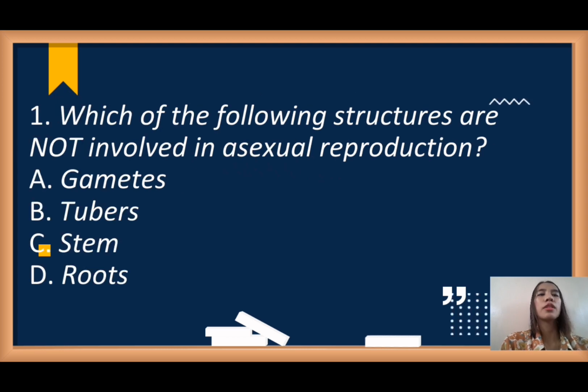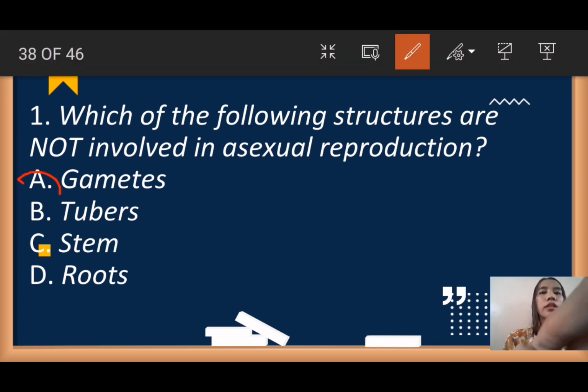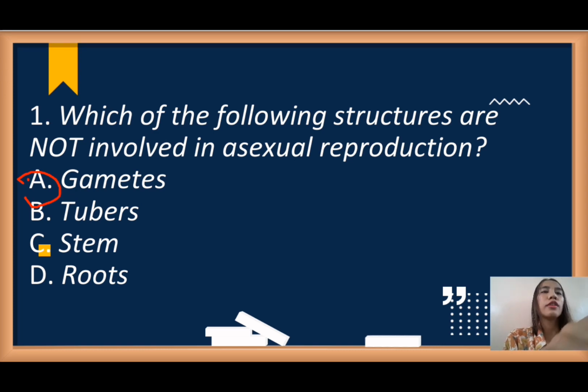Which of the following structures are not involved in asexual reproduction? A. Gametes, B. Tubers, C. Stem, D. Roots. Okay, it is gametes. Very good. Letter A.